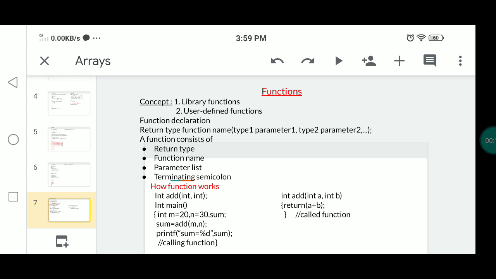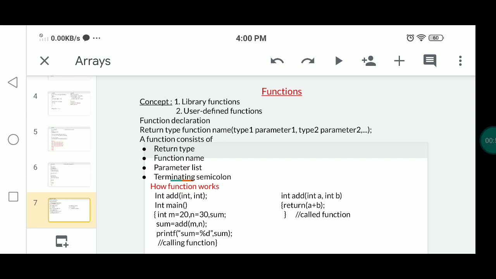So today's topic is functions in C language. What is a function? Here, a function is a self-contained block of program that performs a task of some kind. It is a self-contained unit of the program that is declared by the user.